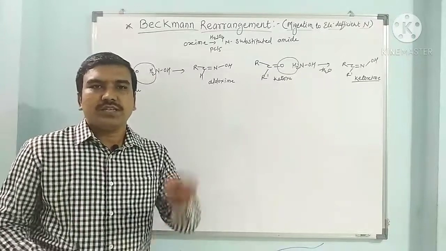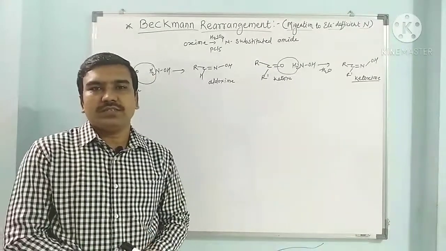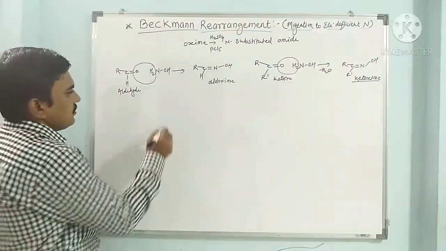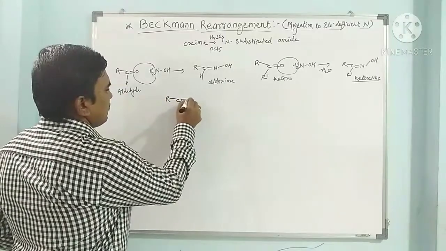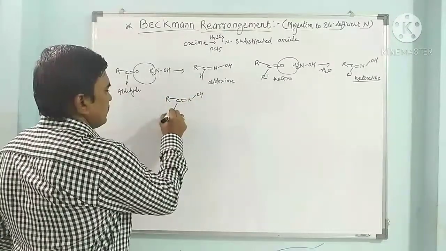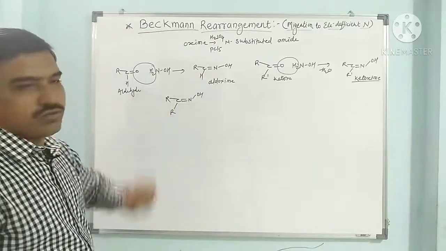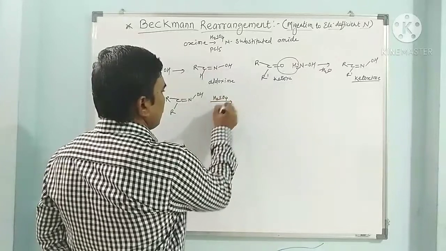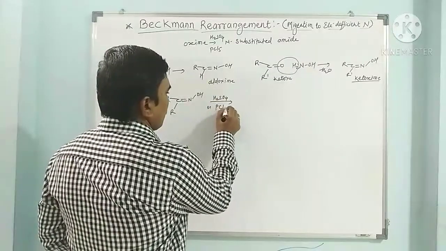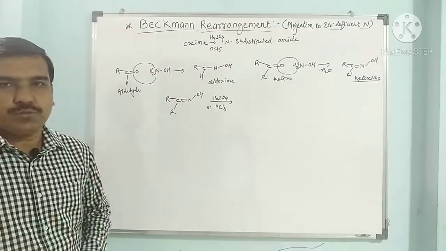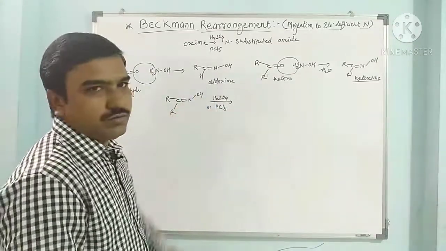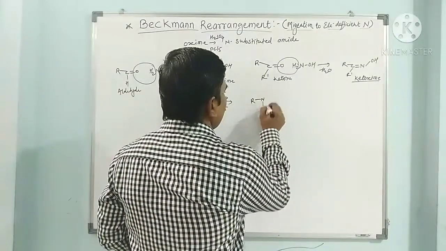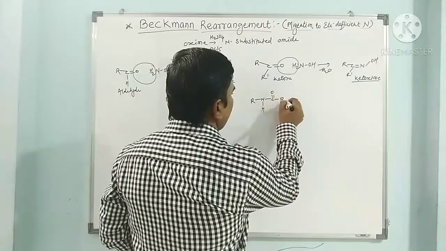Now if we see Beckmann rearrangement, here oximes are converted into amides with the help of sulfuric acid or phosphorus pentachloride. When R C double bond N OH, this R, so this is here ketoxime, when it is treated with sulfuric acid or phosphorus pentachloride or polyphosphoric acid, it is converted into amide R NH COR.